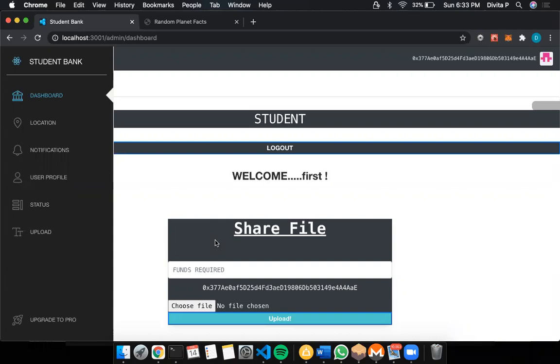This project is made keeping the current COVID guidelines in mind, where we cannot go out physically to various institutes to submit our documents and get funds. Here everything is done online, and since it is based on blockchain, it is secure and immutable. The students can upload their files, and accordingly the fundraisers will provide funds to the deserving student after looking at their documents.